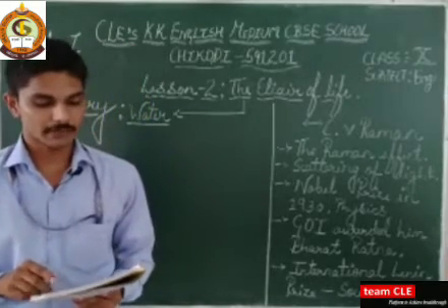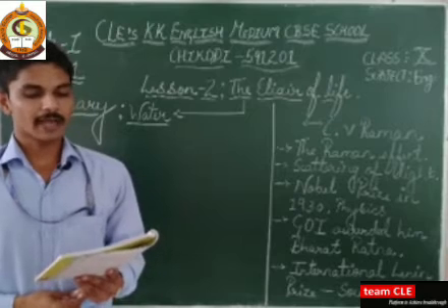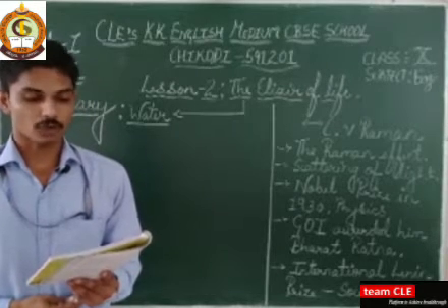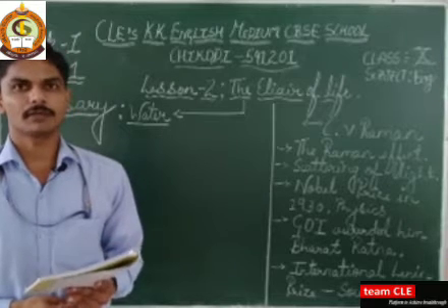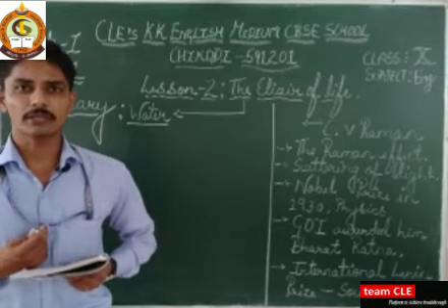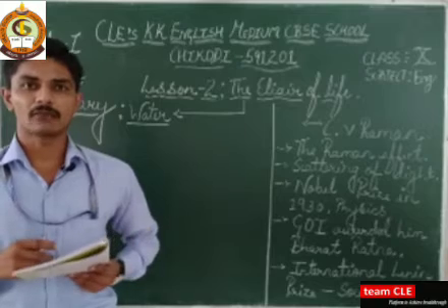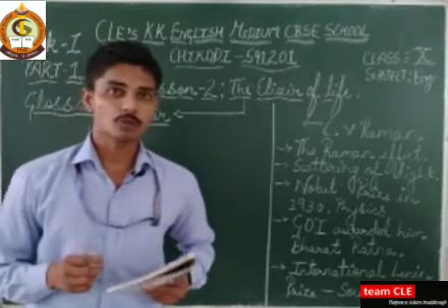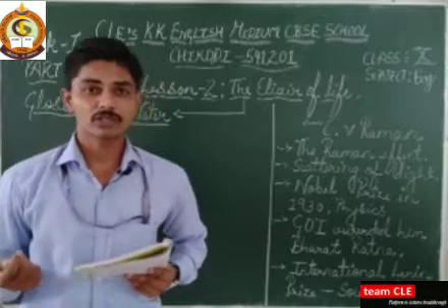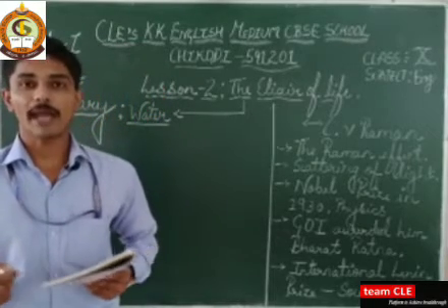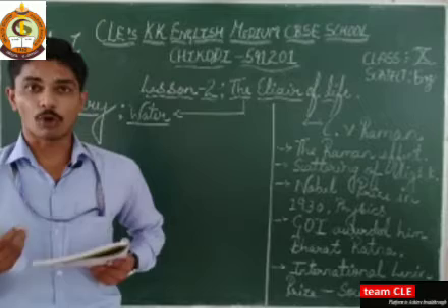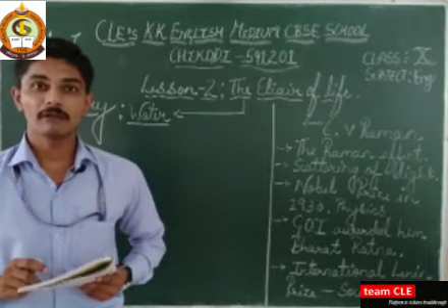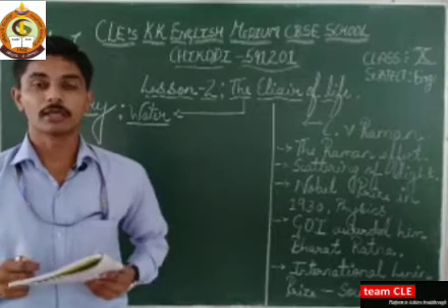Let's read it out. It is said that if the Third World War breaks out, it will be for the sake of water. Do you agree? Discuss in pairs. Yes, I agree, because people are polluting the environment. When the environment is polluted, water will also be polluted. The marine life is also getting disturbed. So what happens if water is contaminated and people are not drinking the water? People will fight for good water.